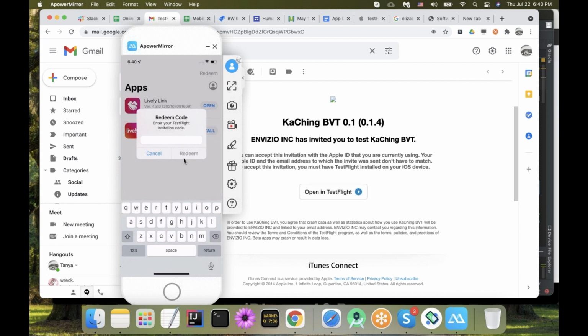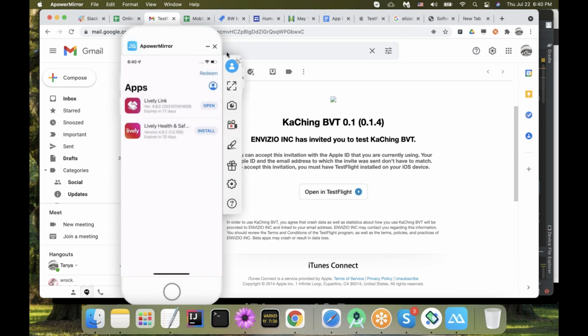Once you've done it, you're going to see Looking Bus on the list of apps. Well, it's difficult to follow when you cannot do it right now, but hoping that it's going to help you when you receive your invitation. Okay, so that was TestFlight.